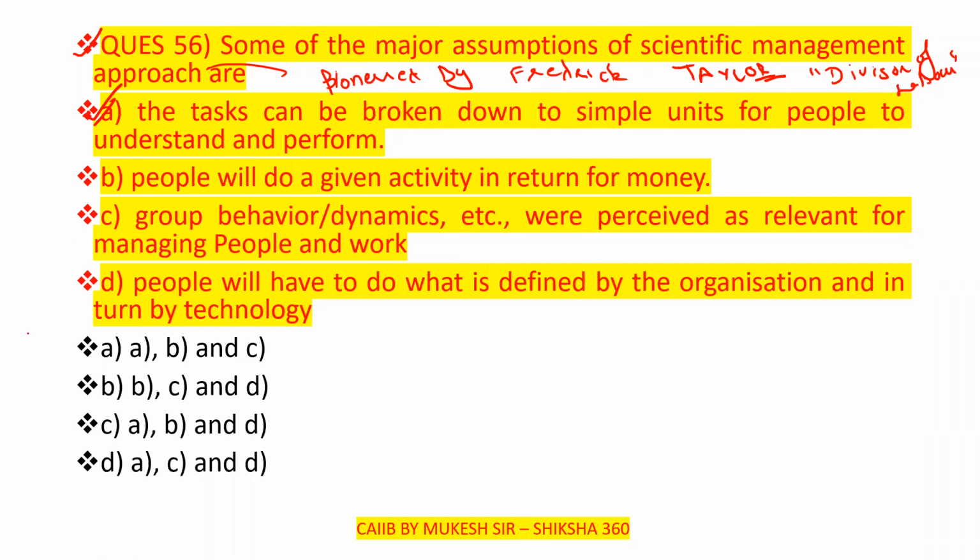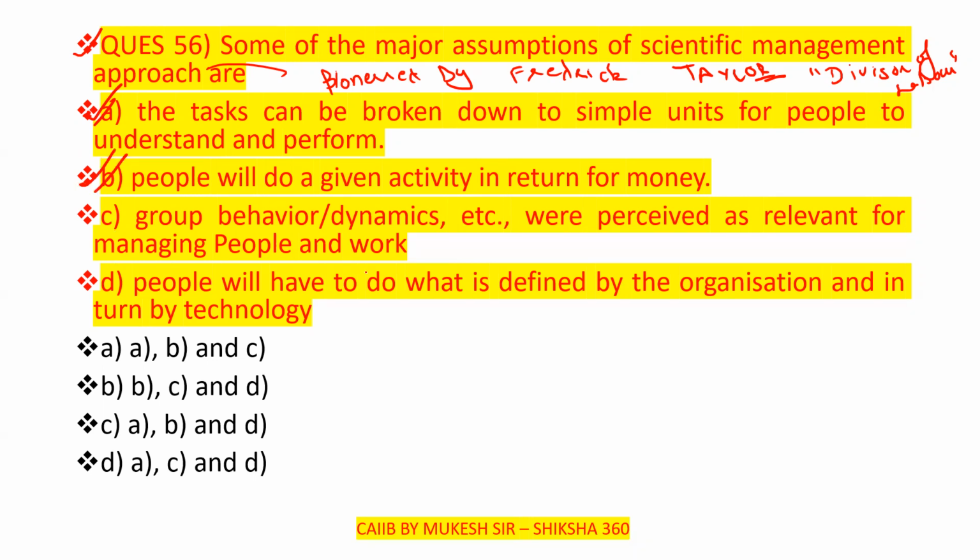Second one: people will do a given activity in return for money. People will do the work for what? In return for money. So is this one correct or not? People will do a given activity in return for money. This one is also correct.